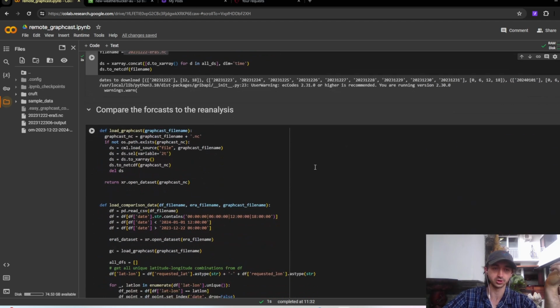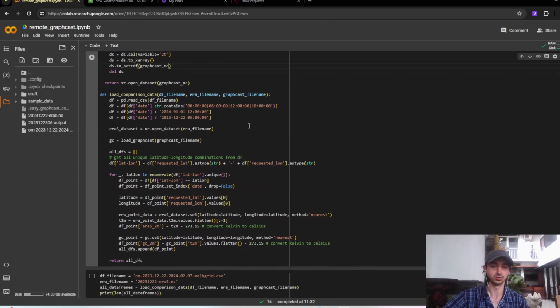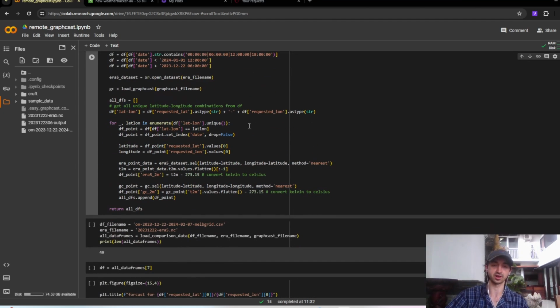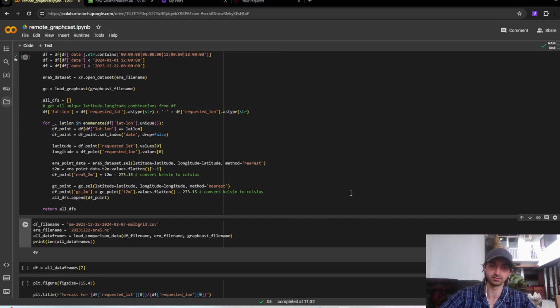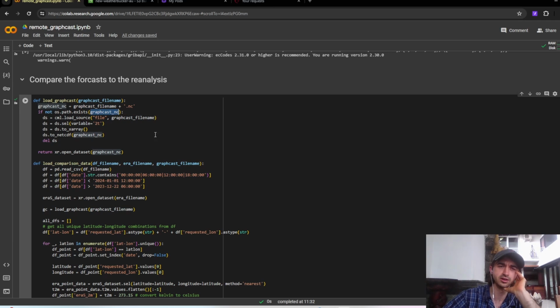This is great. So we're going to compile all these into one list of data frames, which you could definitely put as one big data frame, but since this is the only analysis we're doing, this is fine. So this is my collation function. Interestingly, the GraphCast data starts off in this weird format, and it actually appeared to be a bit broken when I was using it earlier. Maybe they've fixed it by now on the official GraphCast API, but in order to get it to turn into an xarray, I had to do a lot of processing that didn't really make much sense. So that was kind of annoying.